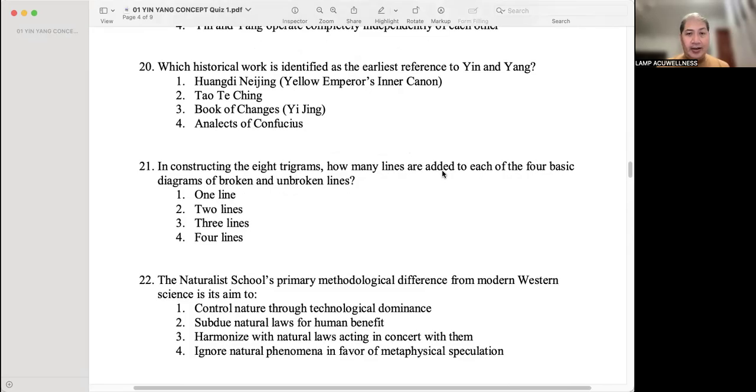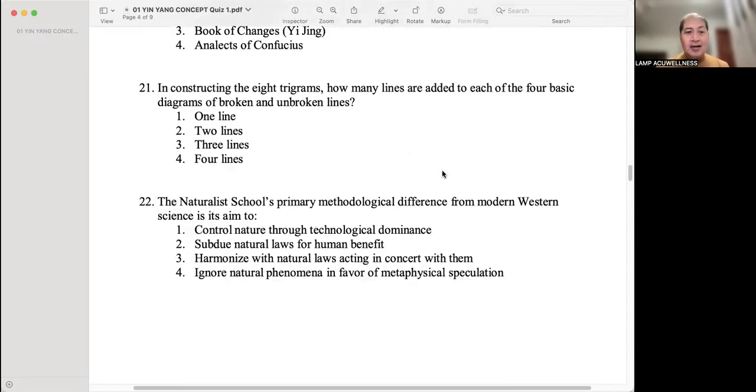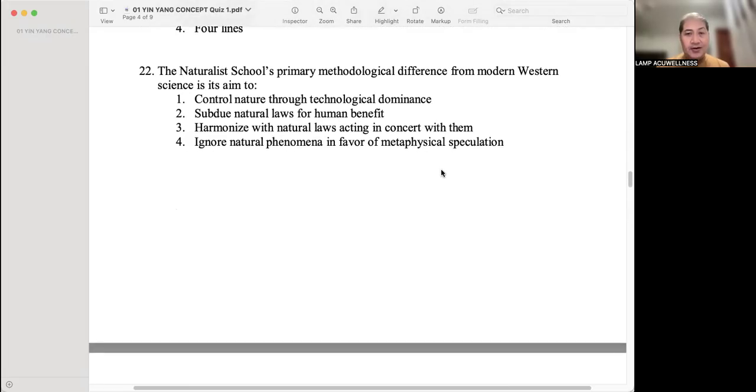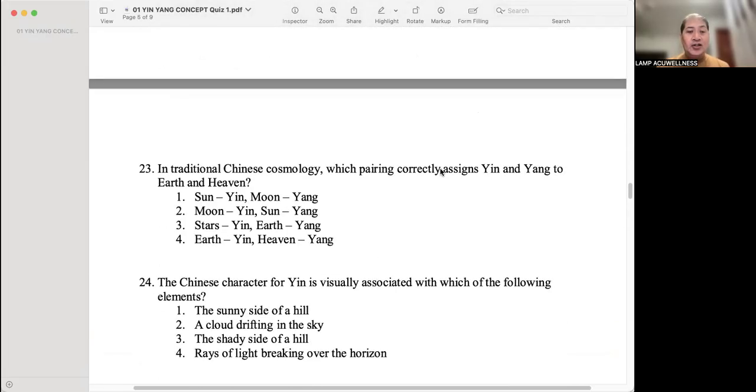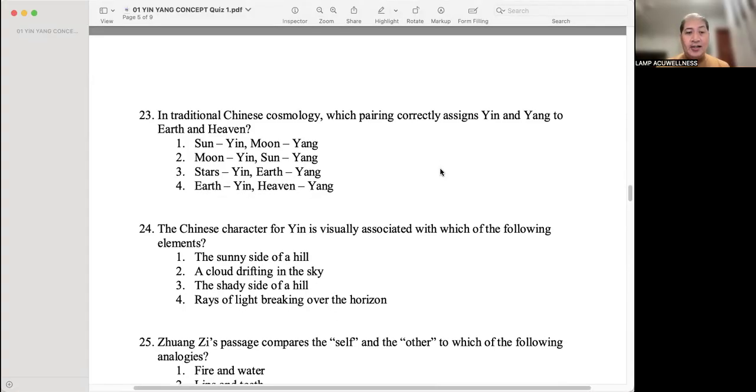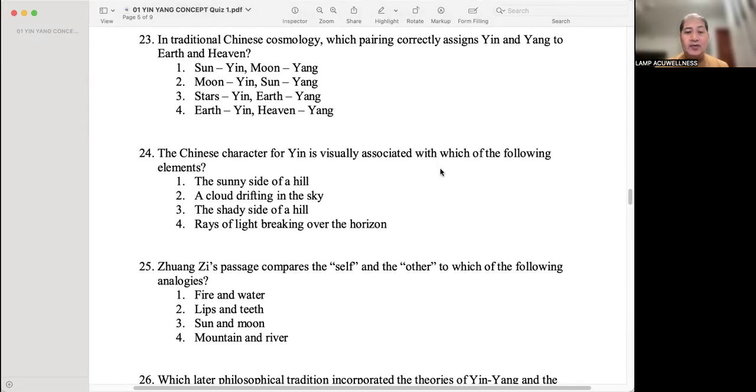In constructing the 8 trigrams, how many lines are added to each of the 4 basic diagrams of broken and unbroken lines? Number one line. The naturalist school's primary methodological difference from modern Western medicine is its aim to? Number three, harmonize with natural laws, acting on them with correct concepts. In traditional Chinese cosmology, which pairing correctly assigns yin and yang to earth and heaven? Earth yin, heaven yang. The Chinese character for yin is visually associated with which of the following elements?